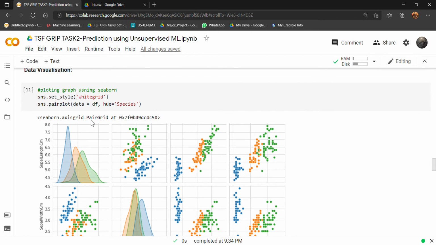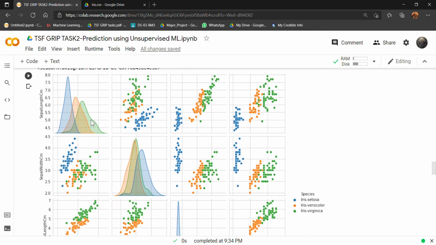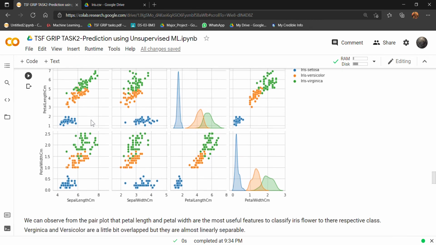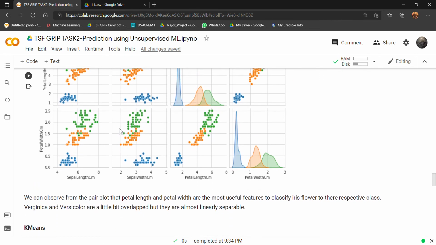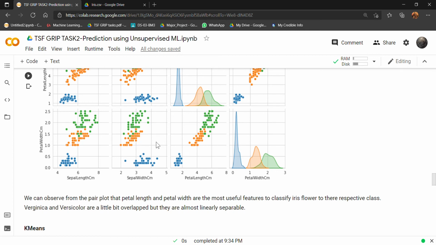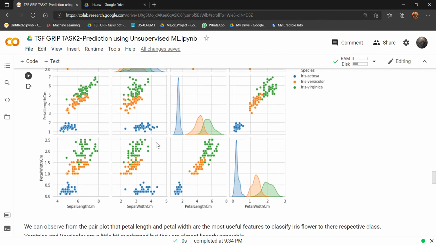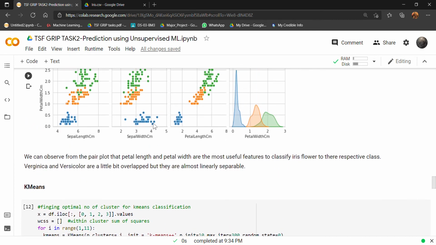I am using Seaborn pairplot to visualize the data, and since we can observe this data through this graph, we can see that almost the versicolor and virginica are overlapping each other, while the setosa is completely different from the rest two, and still the versicolor and virginica are separable.